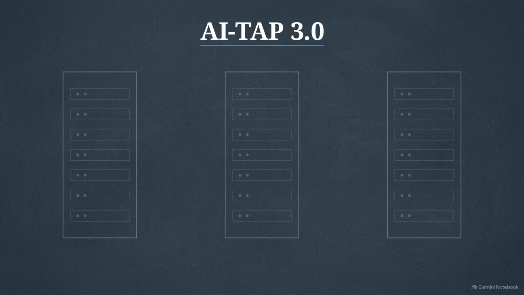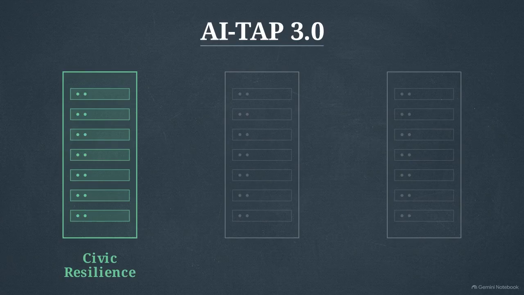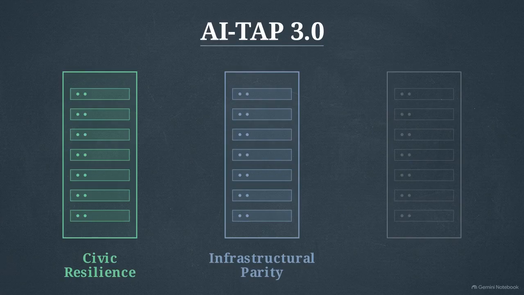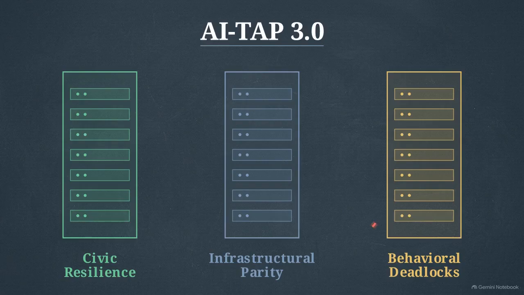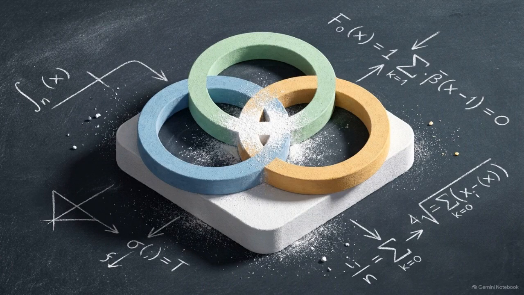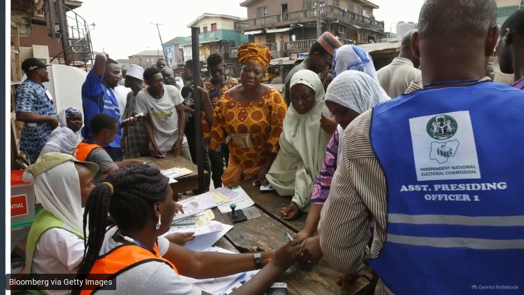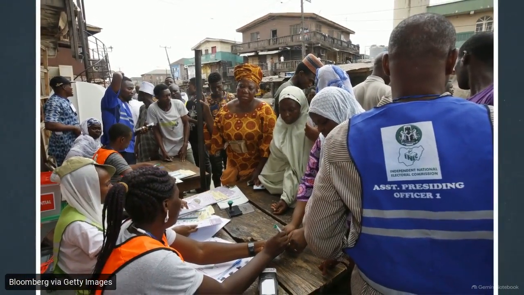This methodology evaluates an election's integrity across three highly specific technical vectors. The first is civic resilience, which measures the structural turnout baseline. The second is infrastructural parity, calculating the difference in data transmission speeds between urban and rural centers. The third looks for behavioral deadlocks, localized points where human interference stalls the otherwise smooth flow of digital information. Applying these three lenses to the raw Osun dataset allows us to isolate the exact moment the results crossed the threshold of mathematical insurmountability. We begin with civic resilience, finding the macro-level turnout to establish our mathematical limits.